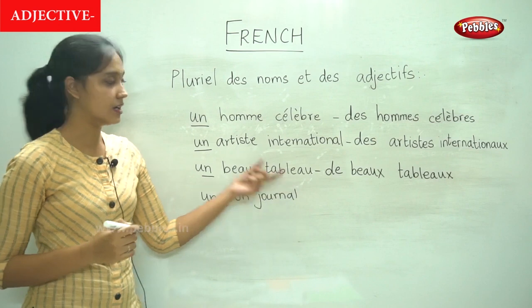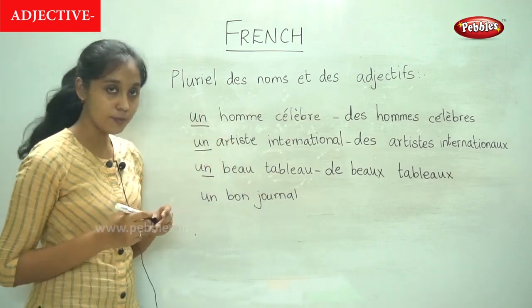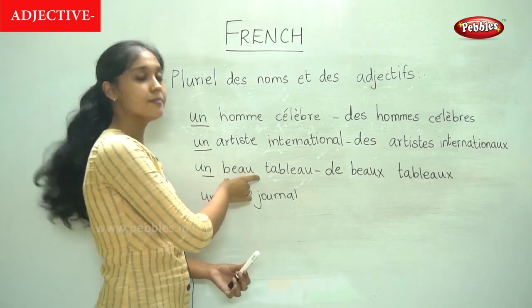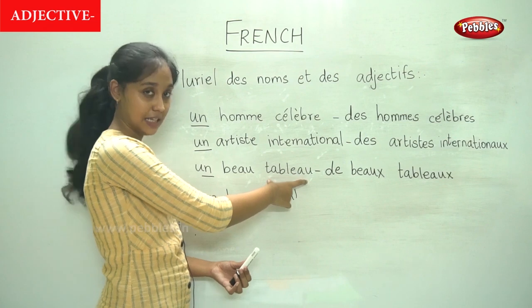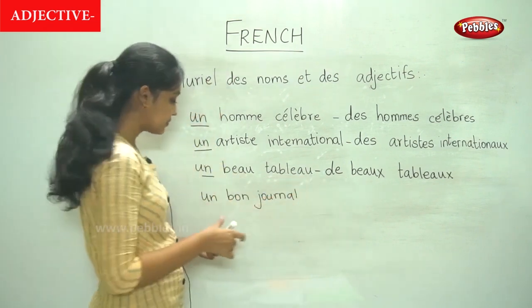So it is similar. Every word is made into the plural form, but in this case, since the adjective comes first followed by the noun, we replace un with des.